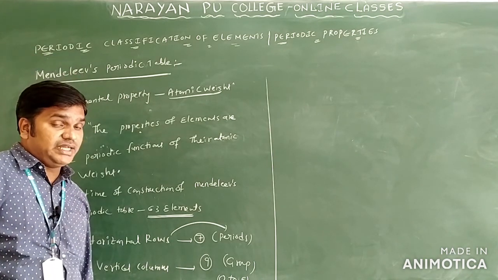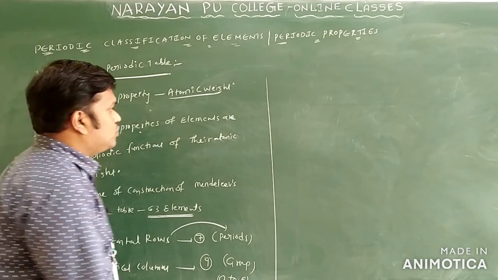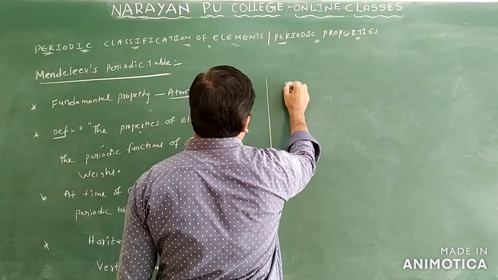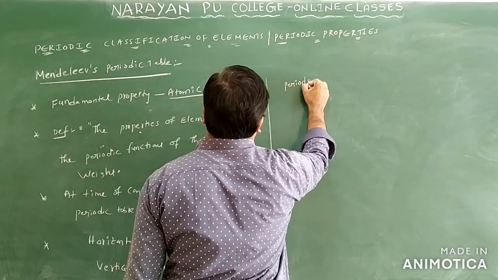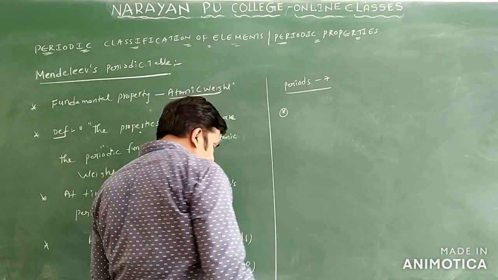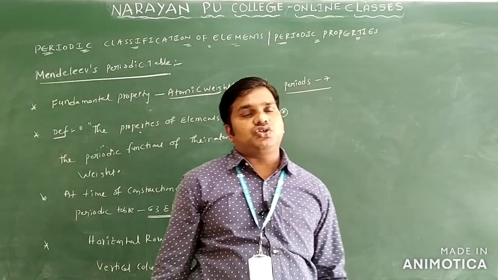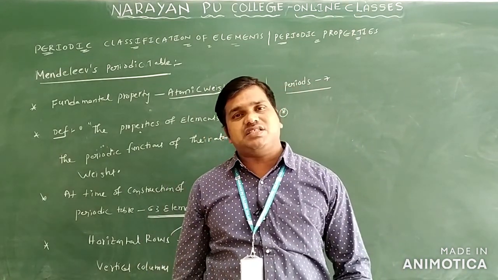Horizontal rows we are calling periods only. Vertical columns we are calling groups only. Now we are talking about the periods. There are 7 periods. Out of 7 periods, we can classify the periods into shortest period, short period, long period, and longest period.